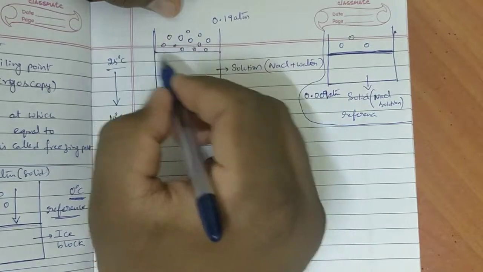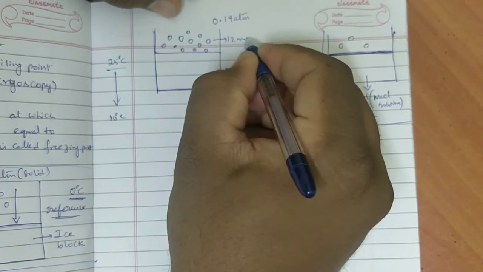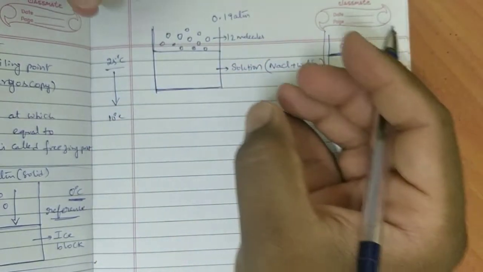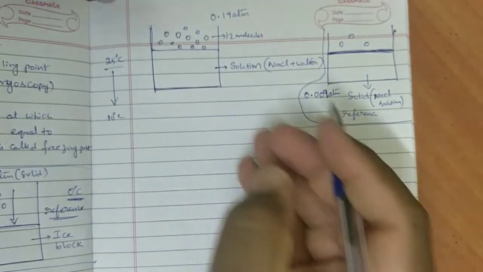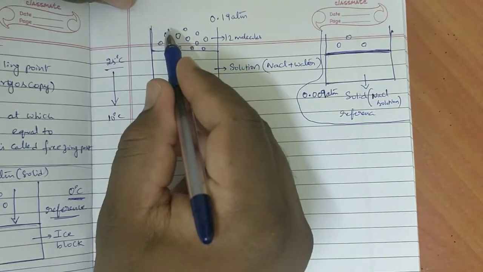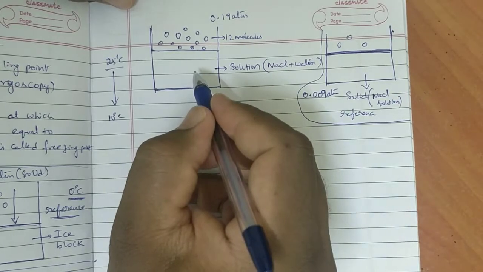Initially, how many molecules are there? 12 molecules. These 12 molecules will come closer, as well as these liquid molecules also will come closer. Is it correct or not? Then these molecules are converted to liquid. Immediately this liquid is also ready to be converted to solid.